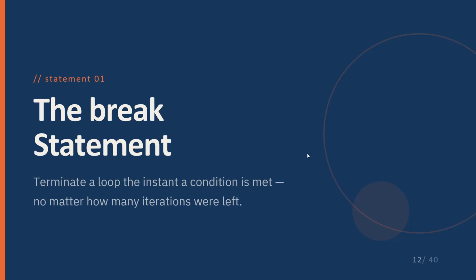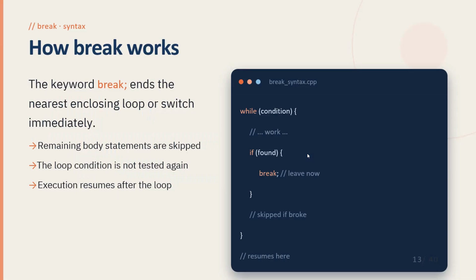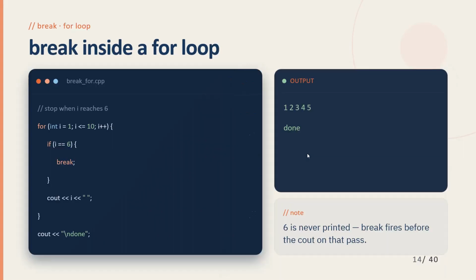Starting with the break statement, the break statement terminates the nearest enclosing loop or switch statement immediately. The program execution continues with the first statement after the loop. When the required condition is met, the break statement is executed. The remaining statements inside the loop are skipped and the loop ends.